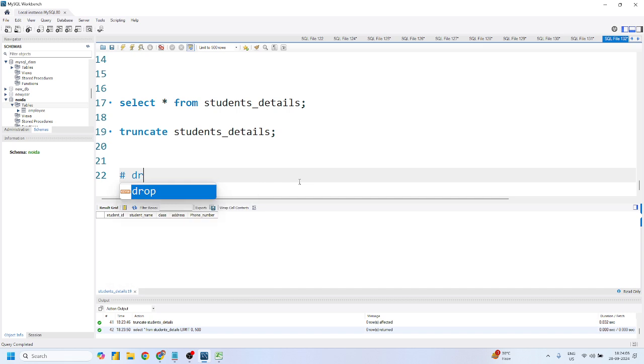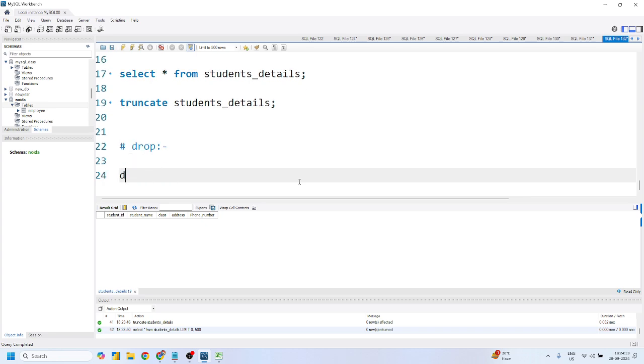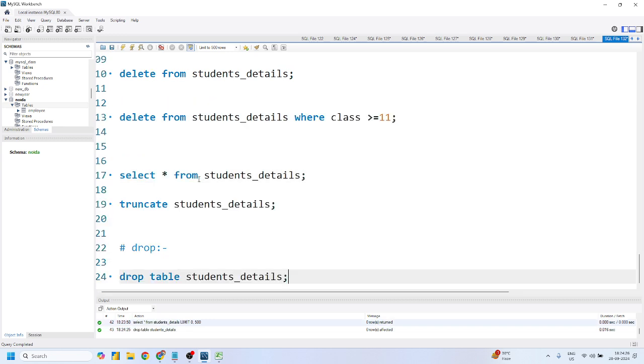With the help of this drop command, I can permanently delete anything, whether it is a database or a table. Yes or no? So you have to just simply write whatever you are dropping. If you are dropping a table, just simply write drop table followed by the table name. Yes or no, Pradeep sir? Drop table name. If I just run this, it will drop my table from my database.